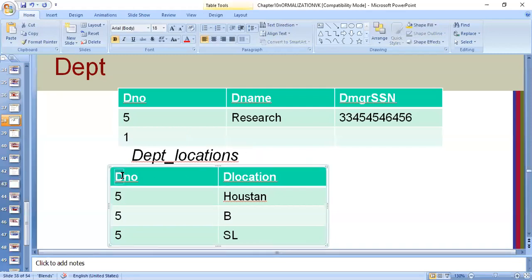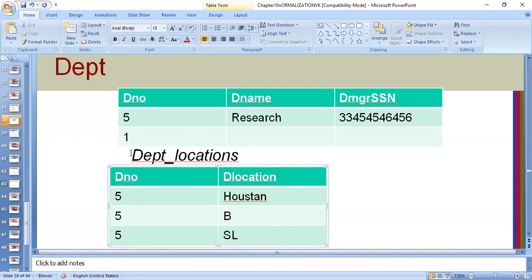Here the primary key is department number and department location. It's a composite primary key. See that both these values will not repeat together. 5 will repeat but for a different location, and sometimes the location may repeat but for a different department.